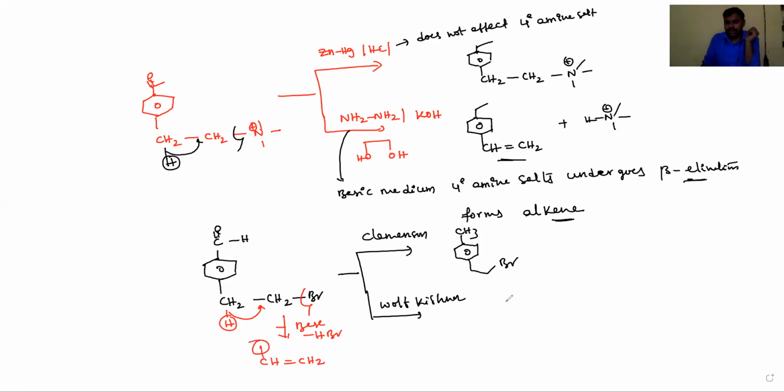Now the final product is CH3 and CH double bond CH2 will come. These are the important applications related to Wolff-Kishner and Clemmensen reduction reactions. Okay, dear students. And last important preparation method of alkanes is from Grignard reagent.